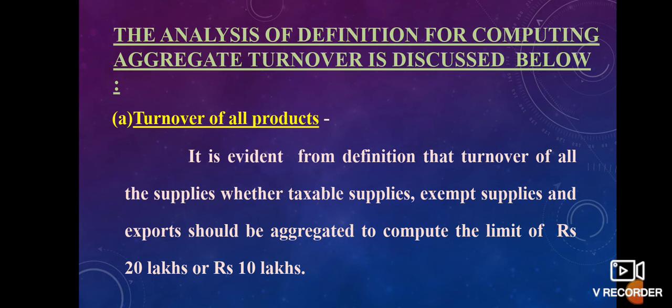The analysis of definition for computing aggregate turnover is discussed below. Turnover of all products. It is evident from the definition that turnover of all supplies, whether taxable supplies, exempted supplies and exports, should be aggregated to compute the limit of rupees 20 lakhs or rupees 10 lakhs. So, aggregate turnover includes taxable supplies, exempted supplies and exports.